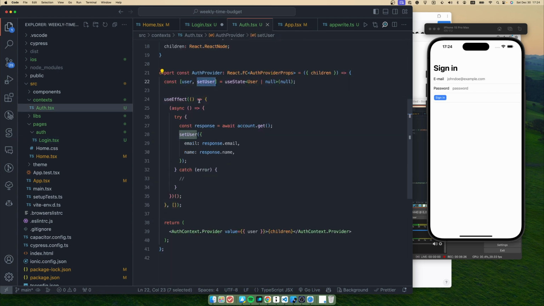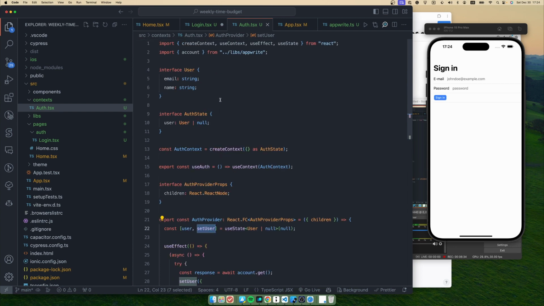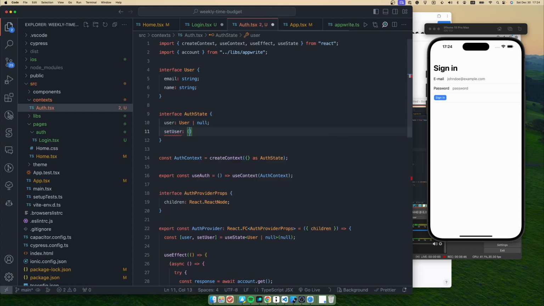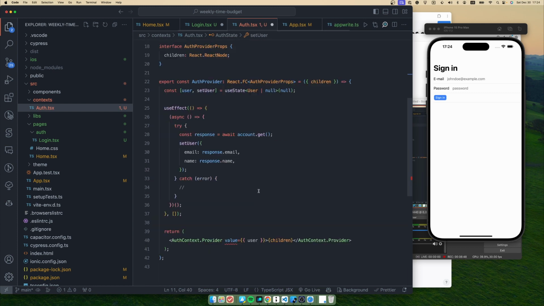So in order to do that, maybe we can expose that function outside of the context, and we can use that function to set the user. Okay, so let's do that very quickly.